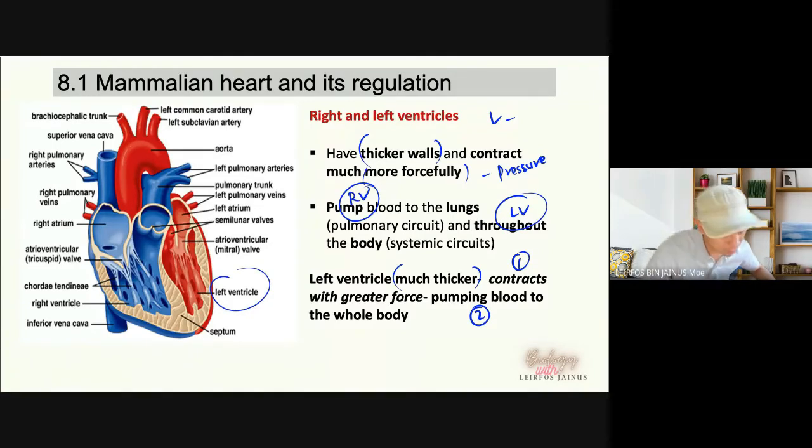Can you understand what I mean? Why is the left ventricle thicker? Because it needs to generate greater pressure or high pressure. That's why the muscle is thicker. Why? Because they need to pump the blood to the whole body. Okay, the whole body will be the secondary answer.